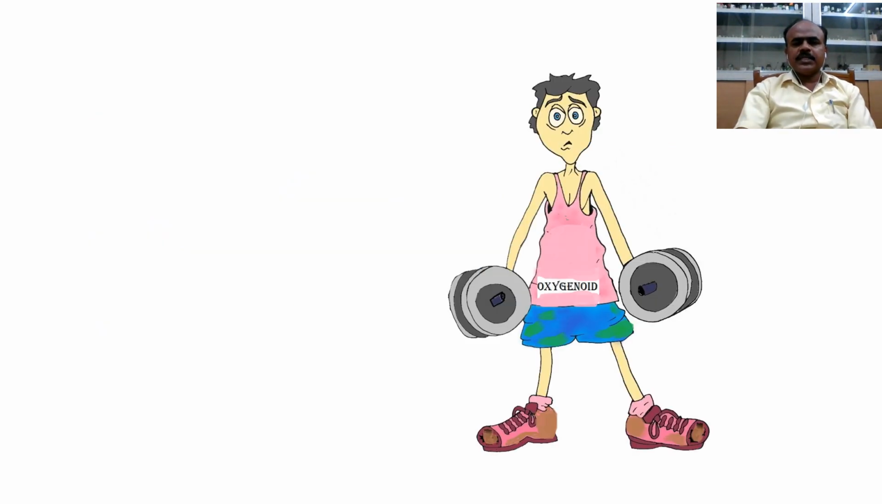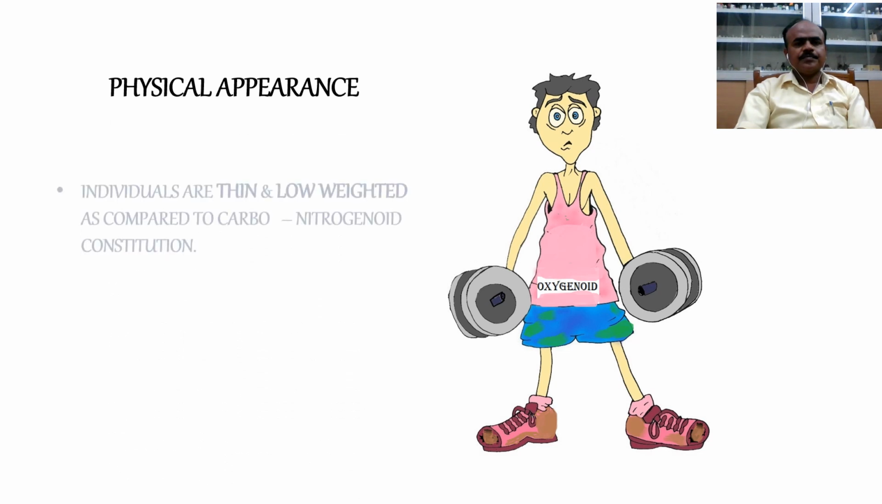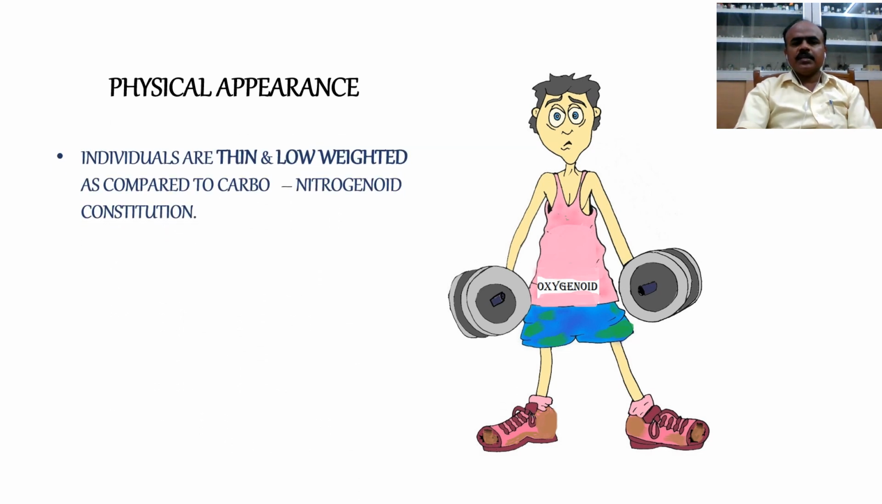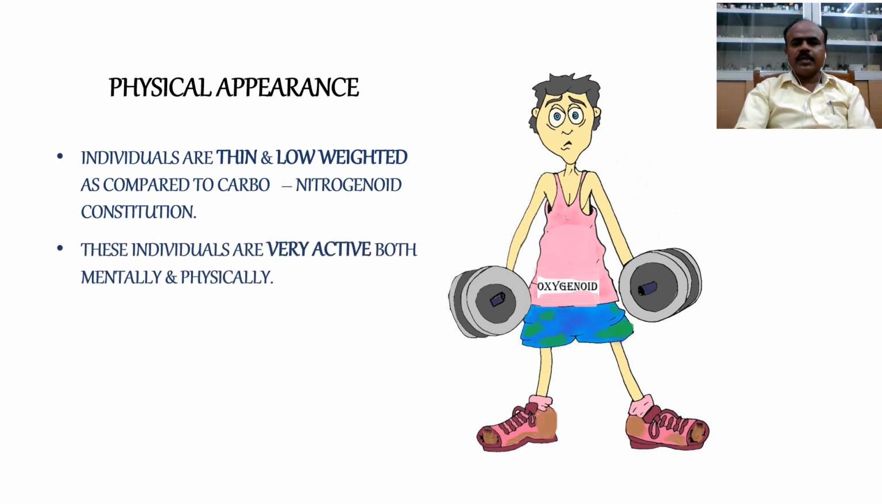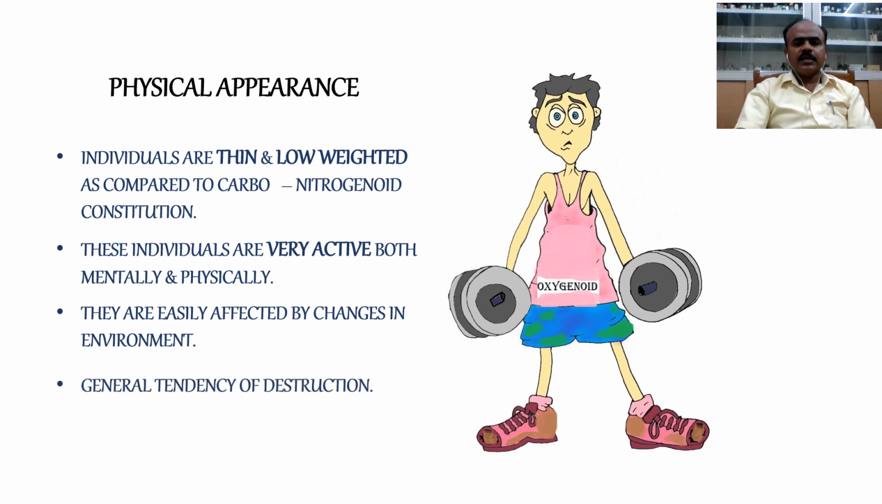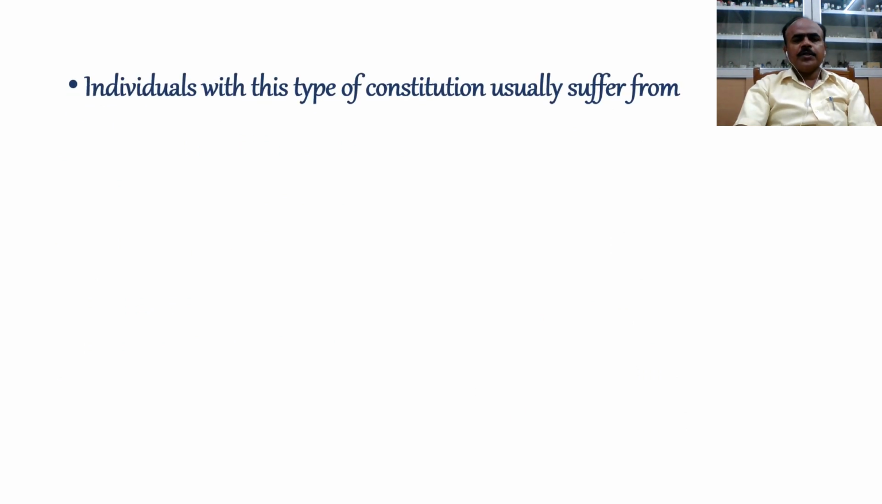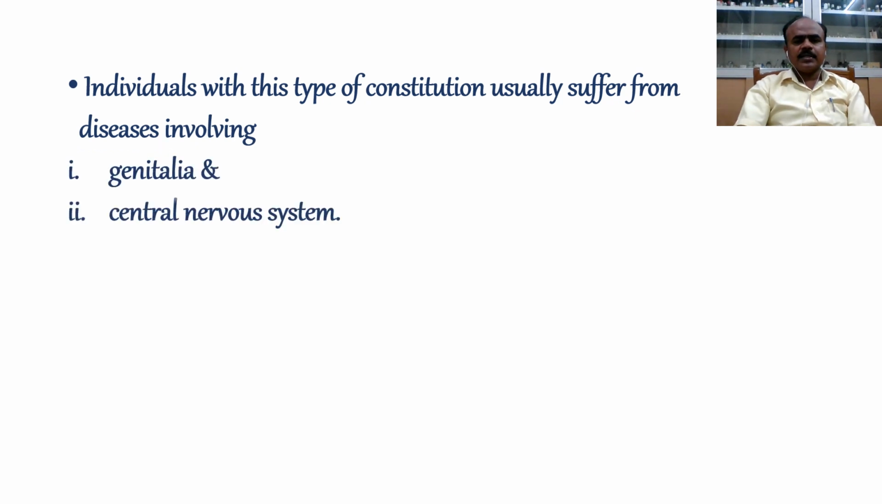So let us know the physical appearance of oxygenoid constitution. These individuals are thin and low weighted as compared to carbonitrogenoid constitution. These individuals are very active both mentally and physically. They are easily affected by changes in environment, with a general tendency of destruction. Individuals with this type of constitution usually suffer from diseases involving the genitalia and the central nervous system. Body is prone to ulcerations and self-destruction of tissues.